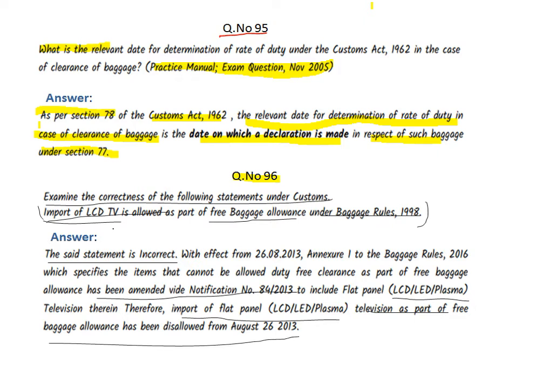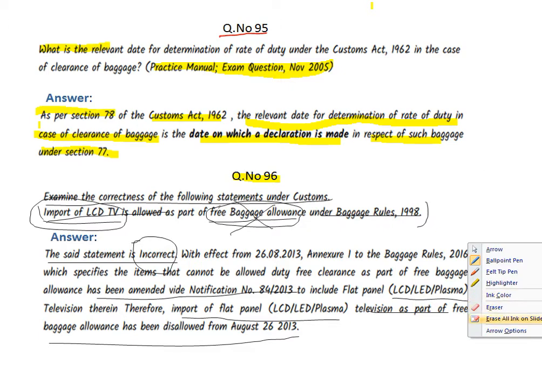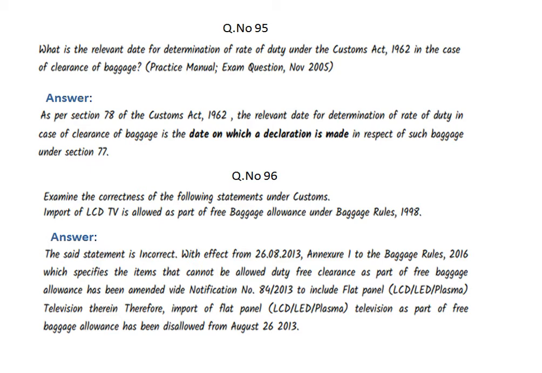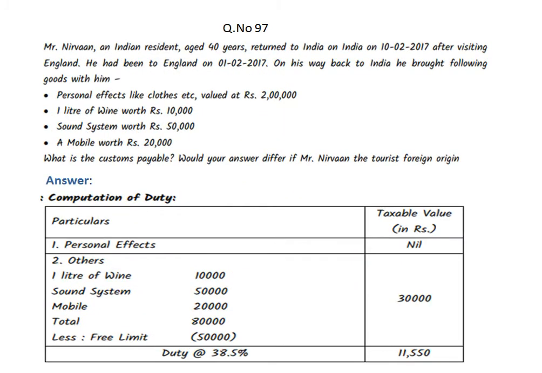So this is not considered as a free baggage allowance, right? So this statement is clearly incorrect. I hope that this solution is clear to each one of you. Move to the next question now. This was a numerical base.